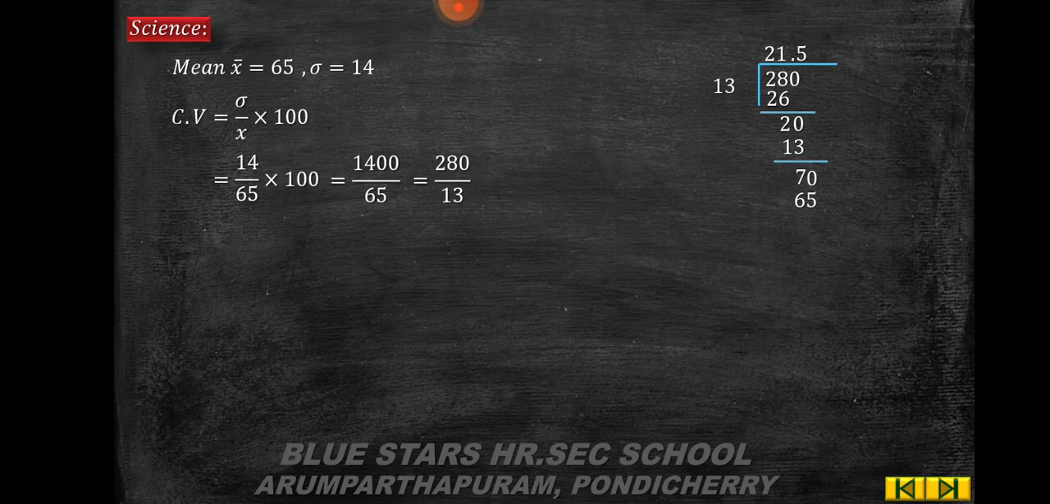5 times 65, the remainder is 5. Add 1 0. 3 times 39, the remainder is 11. Add 1 0. 8 times 104, the remainder is 6. So therefore CV is equal to 21.538. Next, for social science, x bar is equal to 60, sigma is equal to 10.